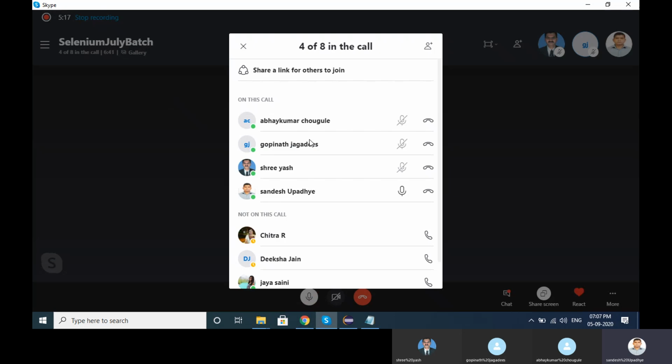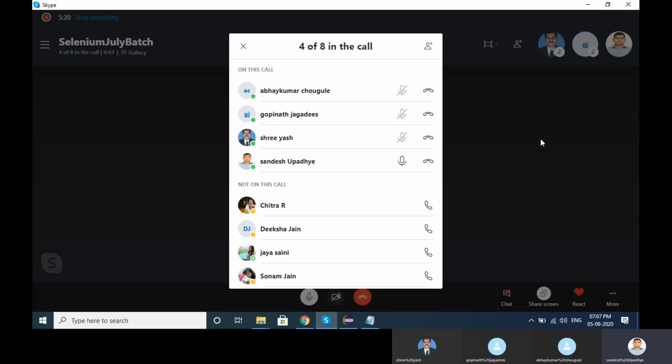Diksha, Sonam joined. Okay, both are not joined.